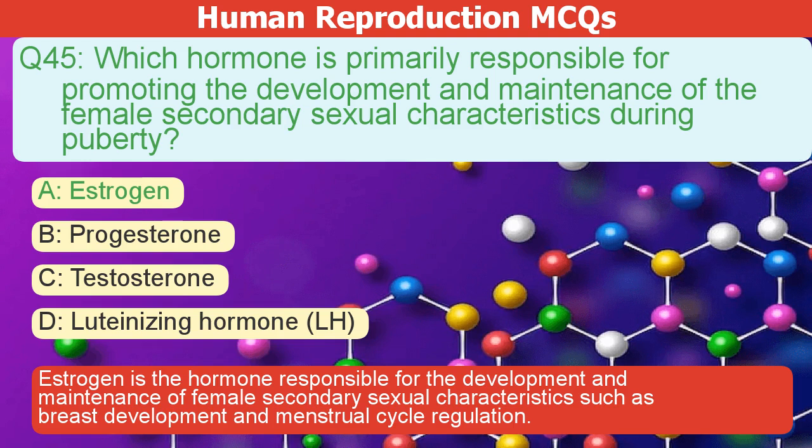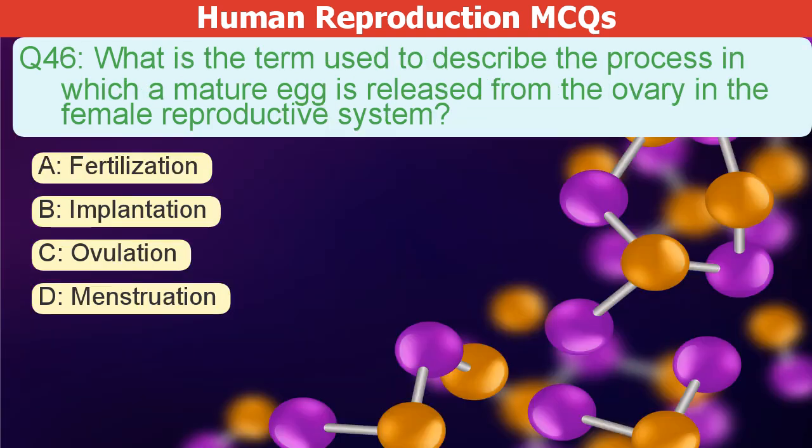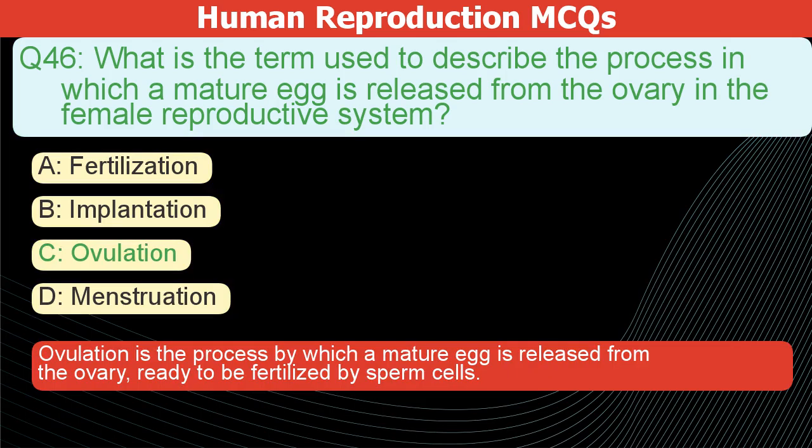What is the term for when a mature egg is released from a woman's ovary? A. Fertilization. B. Implantation. C. Ovulation. D. Menstruation. The correct answer is C. Ovulation is the process by which a mature egg is released from the ovary, ready to be fertilized by sperm cells.